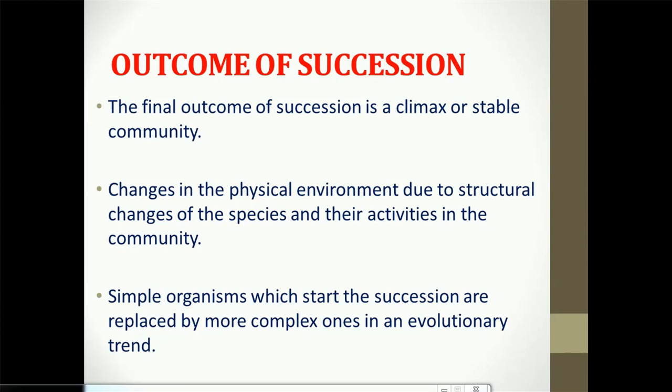The second is changes in the physical environment. The environment will change. Why? Due to the structural changes of the species and their activities in the community. And lastly, simple organisms which start the succession are replaced by more complex ones in an evolutionary trend. Meaning it starts with simple organisms which are replaced in the presence of competition by more advanced ones until a climax community is reached.